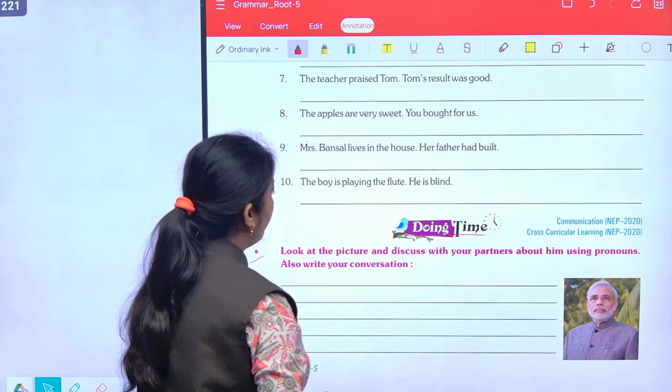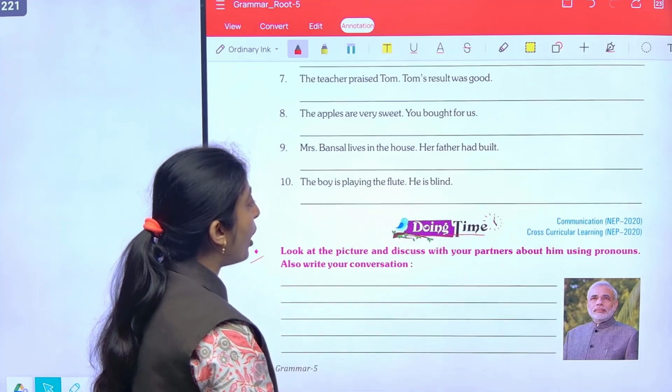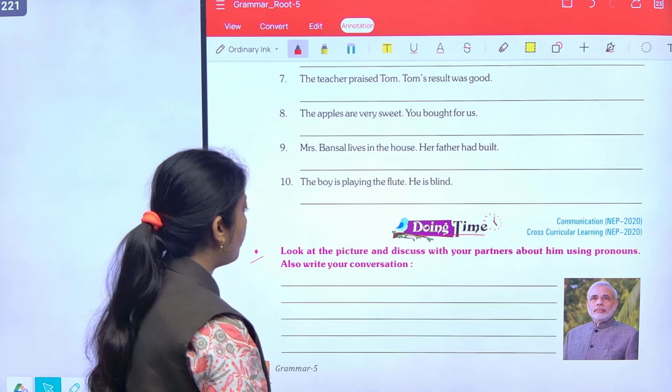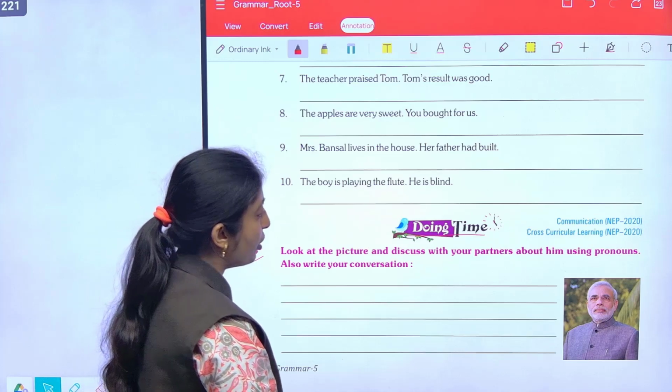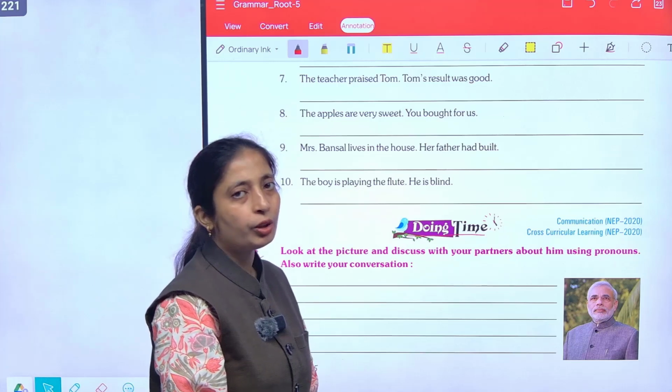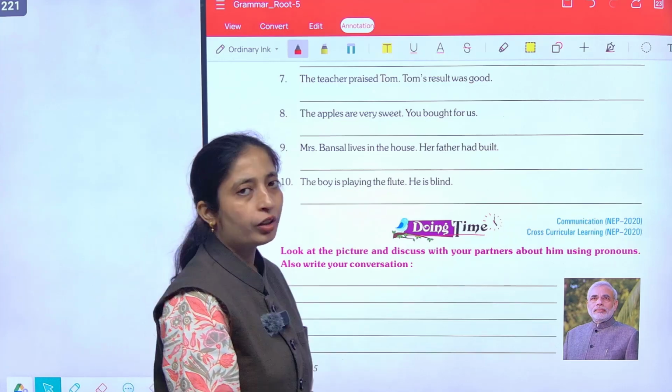Now, doing time. Look at the picture and discuss with your partners about him using pronouns. Also write your conversation. So this is your homework, you will do it in homework.